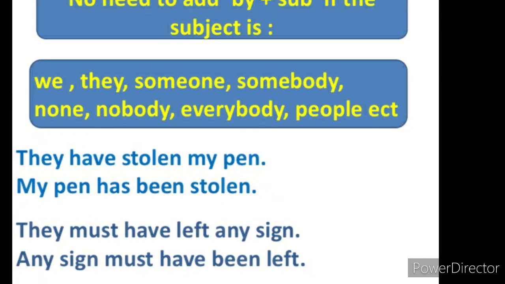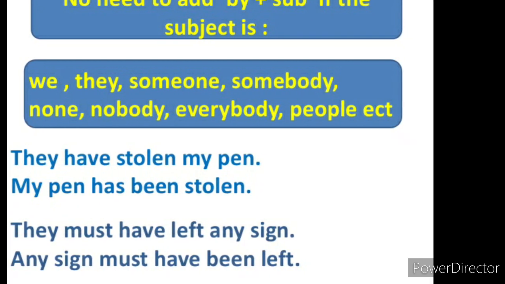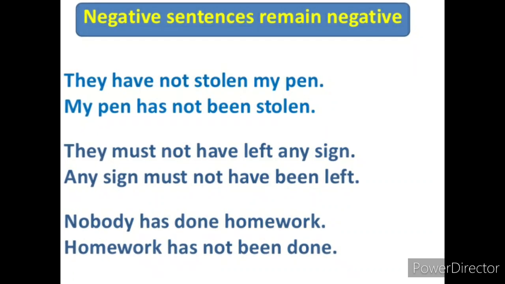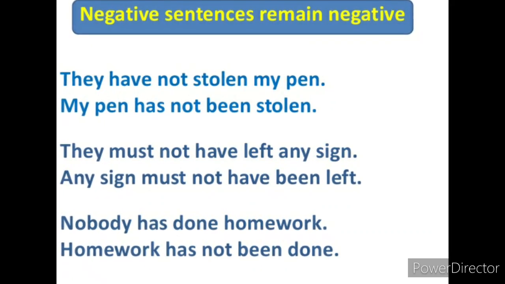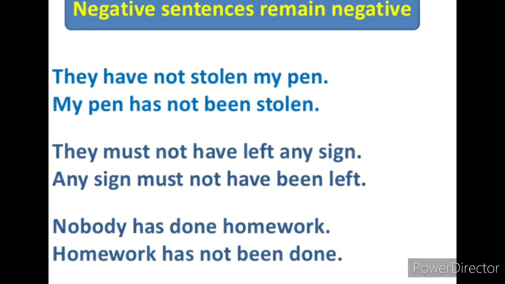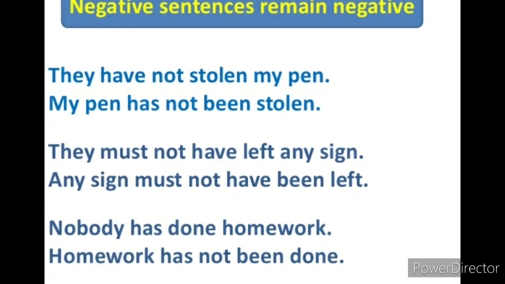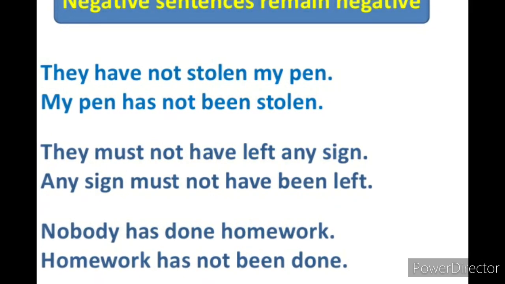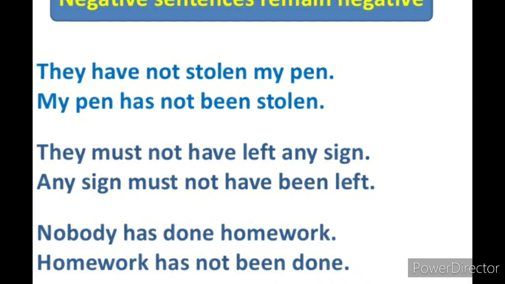They must have left any sign. Any sign must have been left. They have not stolen my pen. My pen has not been stolen. They must not have left any sign. Any sign must not have been left. Nobody has done homework. Homework has not been done.